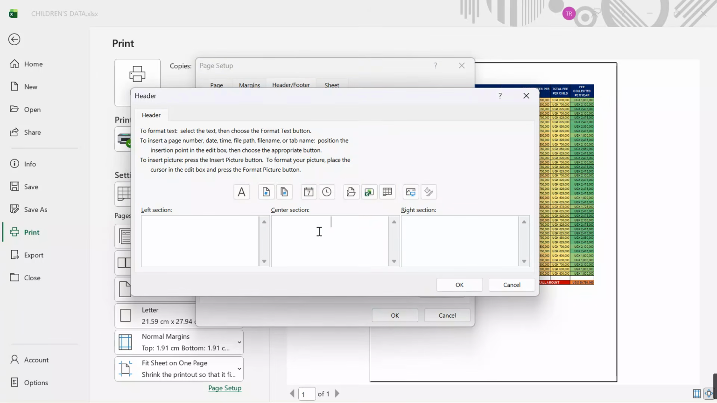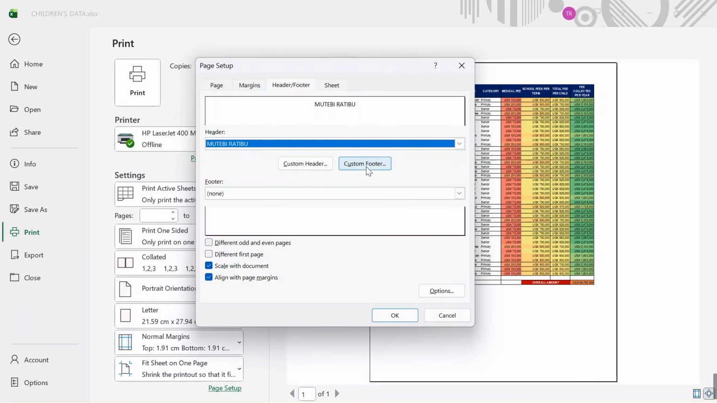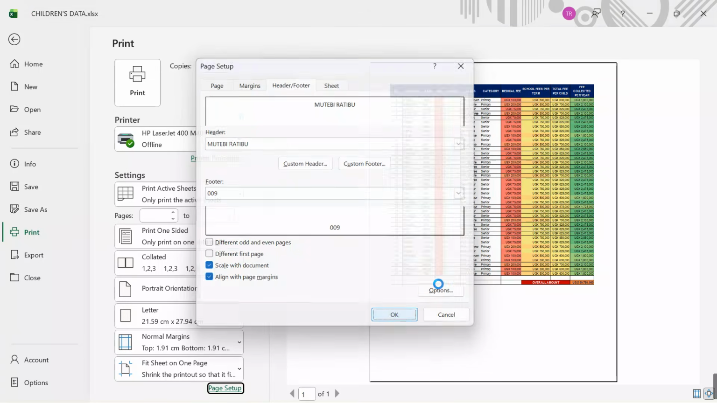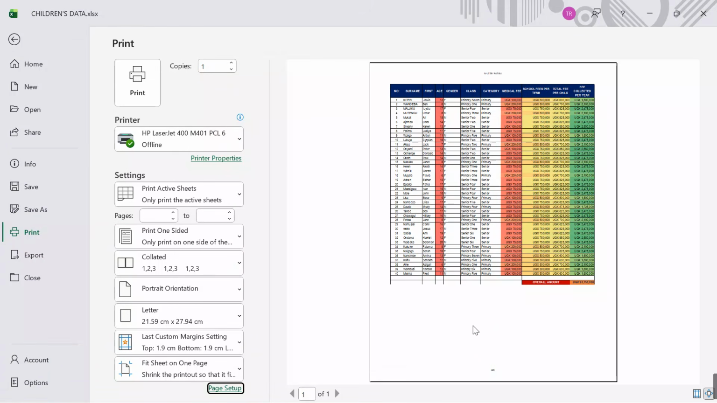custom header, put your name as the custom header. Very fast. Mutebi Ratib, click OK. Come and say custom footer. The footer is my personal number. Click OK. Click OK. This is on sheet 1.